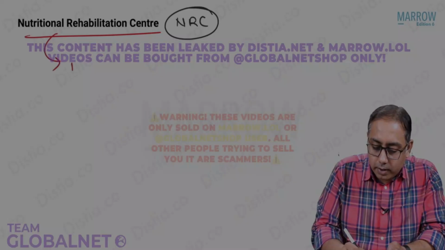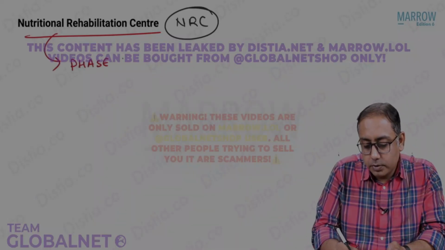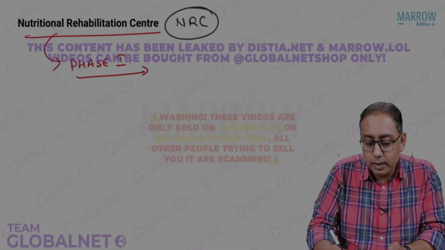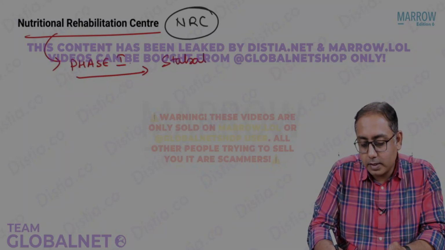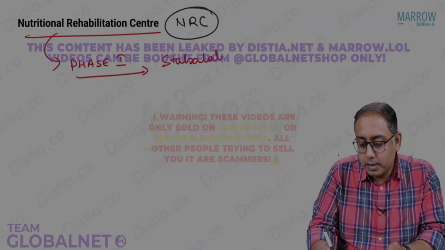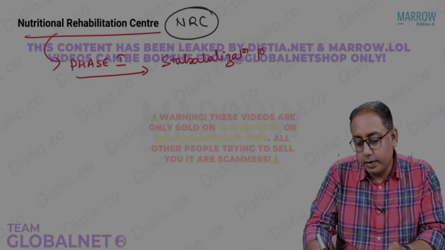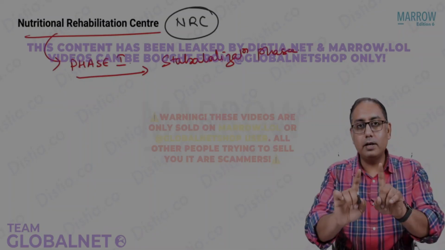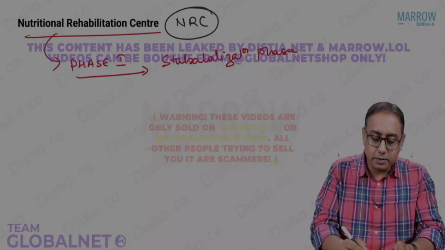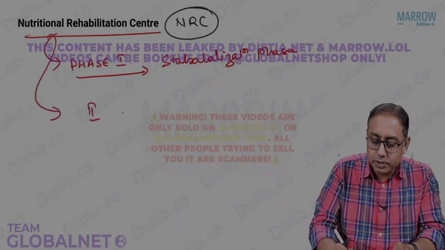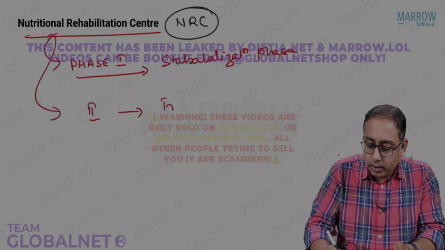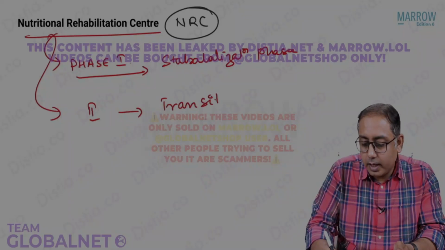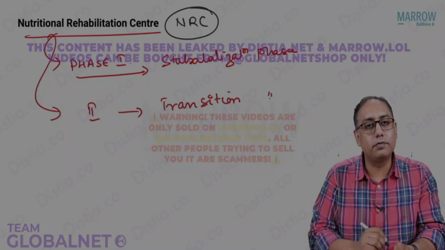So that is called phase 1. In phase 1, we call it the stabilization phase. In the next phase, phase 2, we call it the transition phase. Now the child will enter into a transition phase.